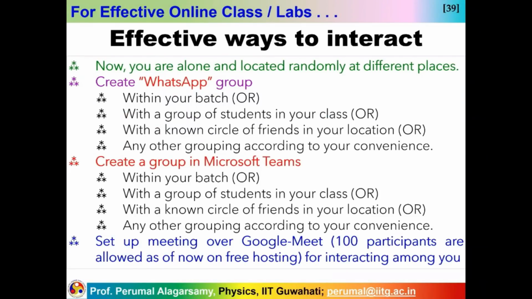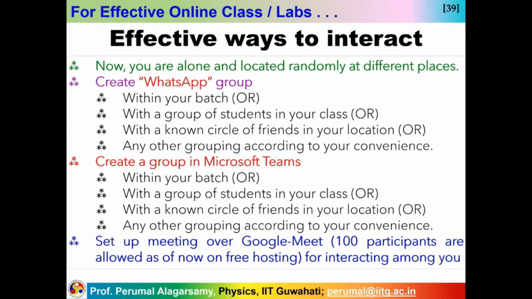Now, what is the way of interaction? You know that you are all sitting alone, in the sense as a student. Not alone meaning without family, that's not the meaning. You are sitting alone as an individual student, whereas on campus you were all together in hostels, and then you had ways to interact. As you see in videos, you could have gone to the SAC, the student activity center, sat down together, had a chai, and then started interacting: let's solve the problem. That activity is completely missing now.